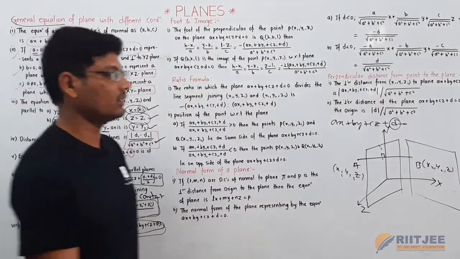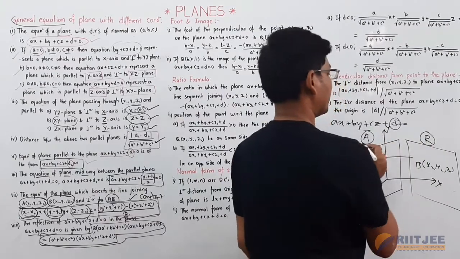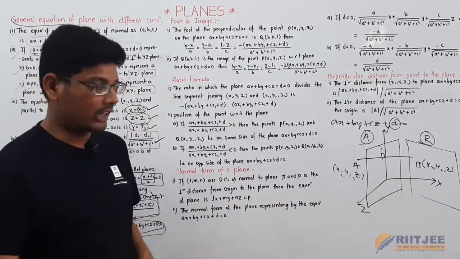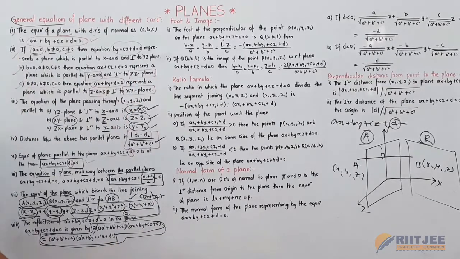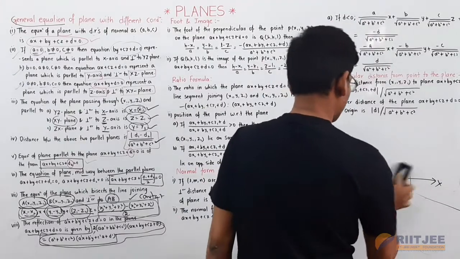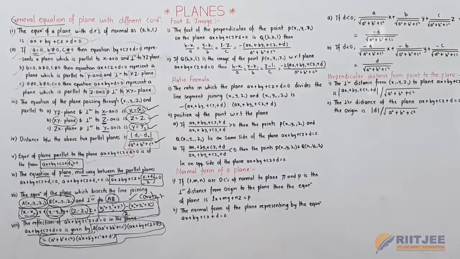This is the actual plane, this is the reflection plane here, actual and reflection plane. If you want to find the reflection plane equation, this is the formula to remember here. Now this is all about reflection and different types of plane equations in different conditions here.